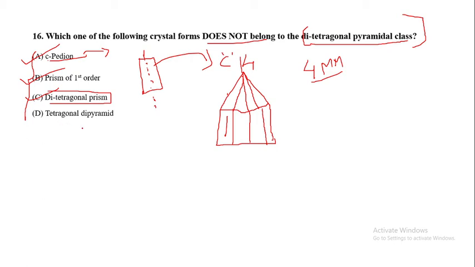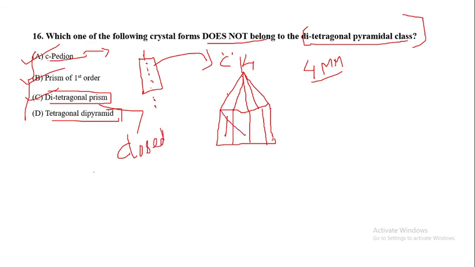The next is tetragonal dipyramid. This is actually a closed form.